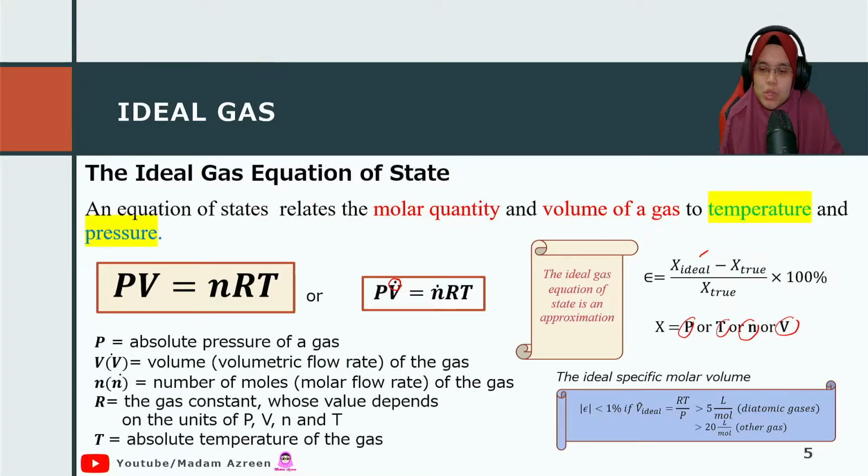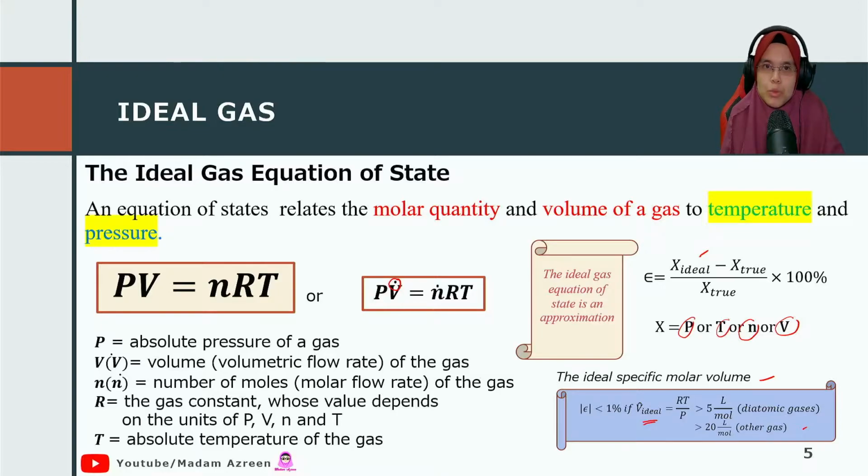So in order to calculate the error, one of the methods is to calculate the ideal specific molar volume, which is this one. Okay. And then if it is more than 5 liters per mole for diatomic gas, then it will be okay. If the value is higher than 20 for other gases, it is also considered that the error is less than 1%.